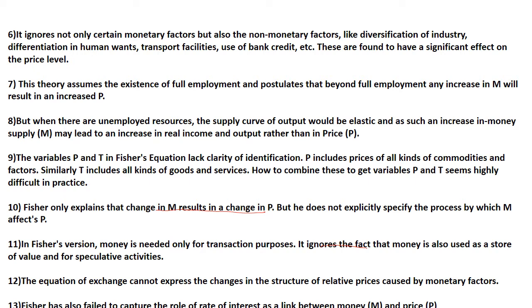Another thing is that when there are unemployed resources, the supply curve of output would be elastic, and such an increase in the money supply M can lead to an increase in real income and output rather than in price. Then Fisher only explained that a change in M results in a change in P. So that we already discussed.